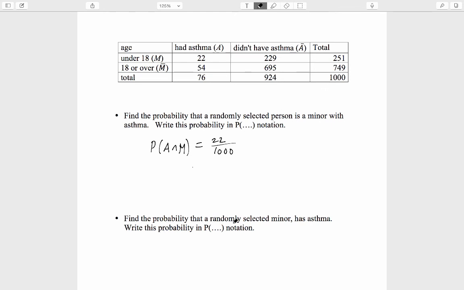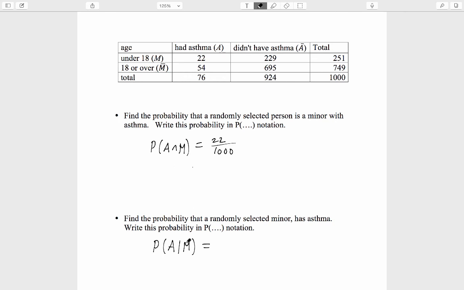Find the probability that a randomly selected minor has asthma. Now we're only selecting from among minors. We are trying to find the probability of A given M. Now we're zooming in on the first row. To answer our first question, we zoomed in on the first column, but now we are zooming in on the M row.